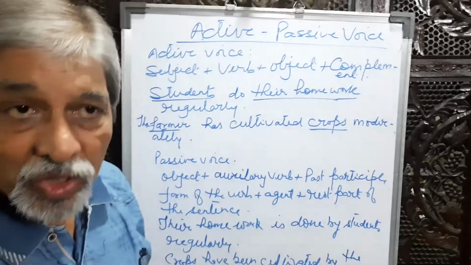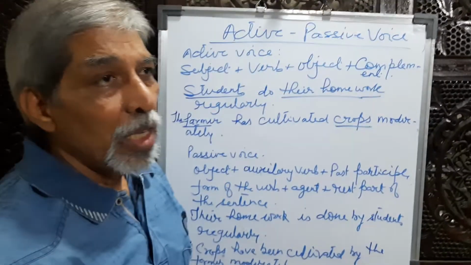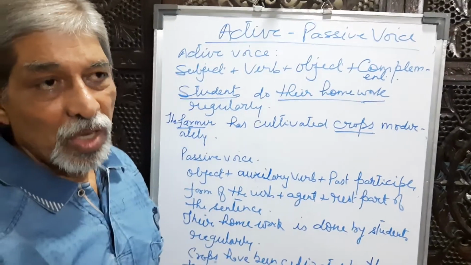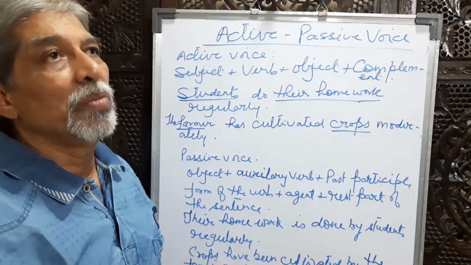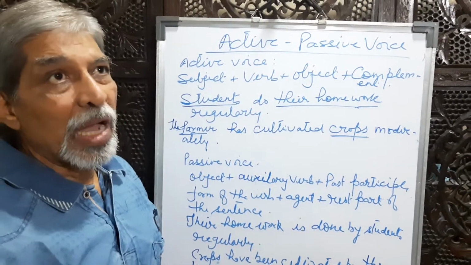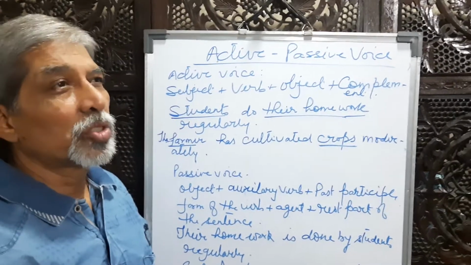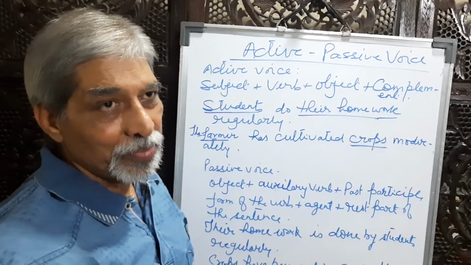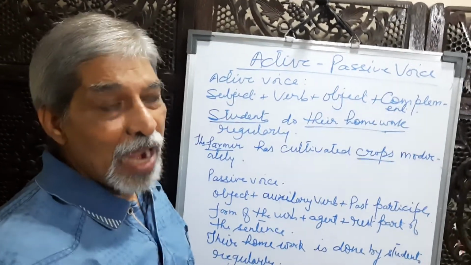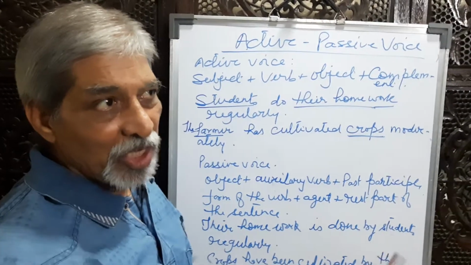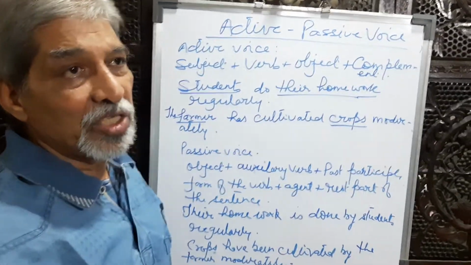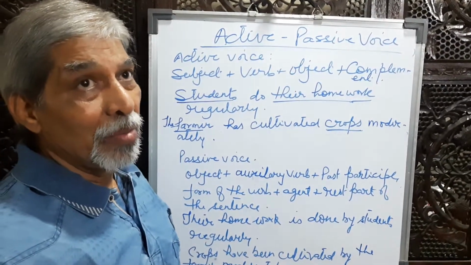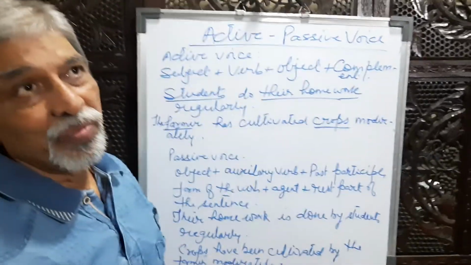Take some more sentences. I eat one apple every day. This is simple present tense. One apple is eaten by me every day. My servant cooks delicacies every day. Delicacies, that is object, and the sentence is simple present tense. Delicacies are cooked by my servant every day.